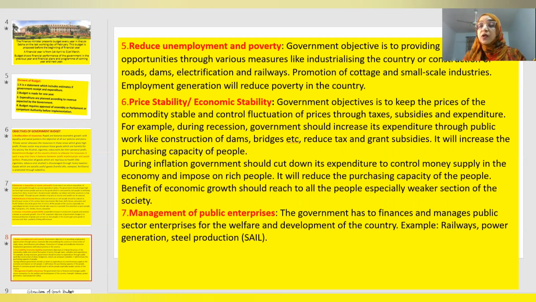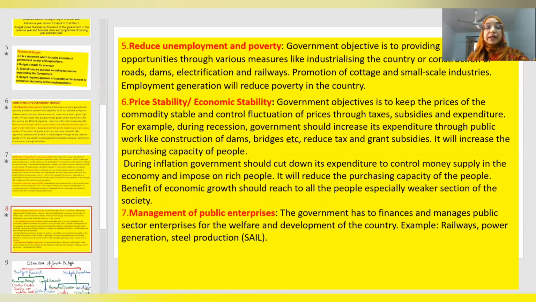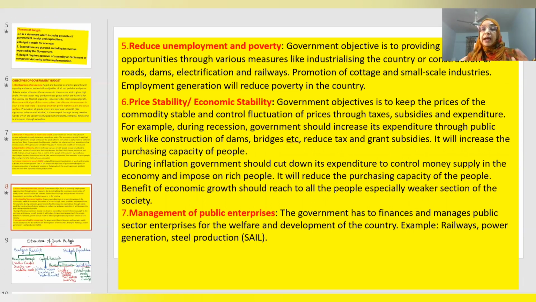Public enterprises are government owned and managed enterprises. There are government organizations like railways, power generation or electricity production, or production of iron and steel. These are under the control of government. They should be managed properly so that they generate profit and employment for the society and the economy. So these are the objectives of government budget.